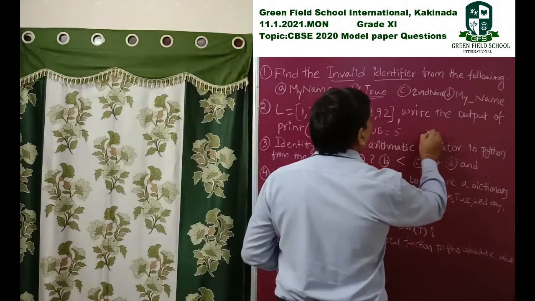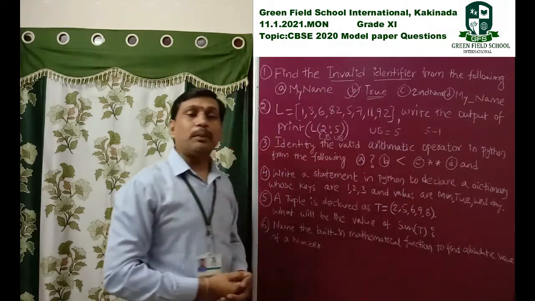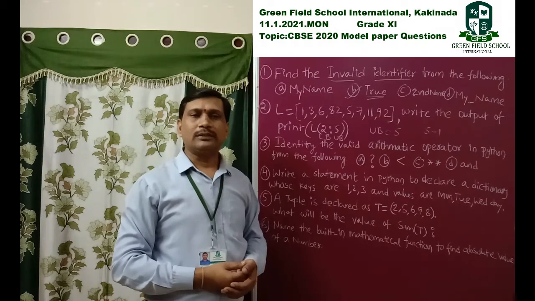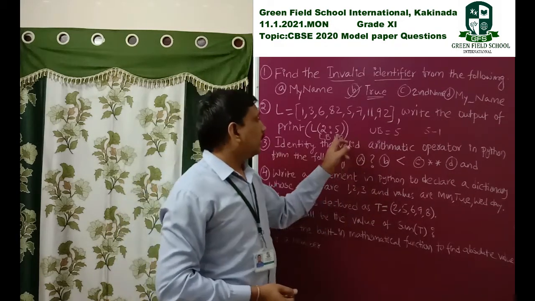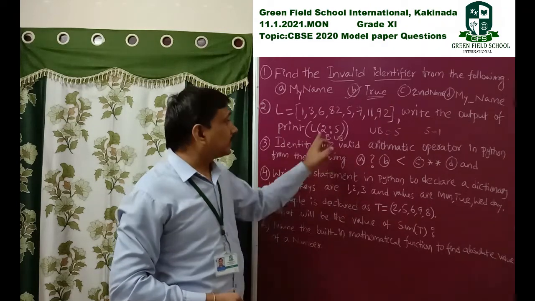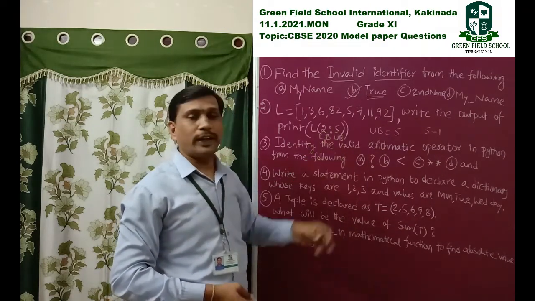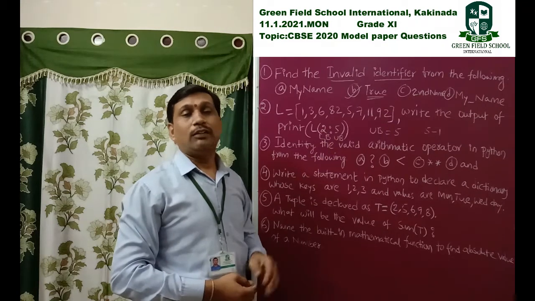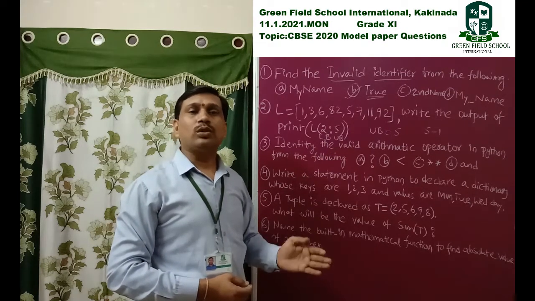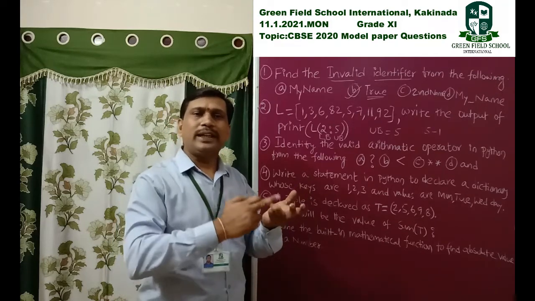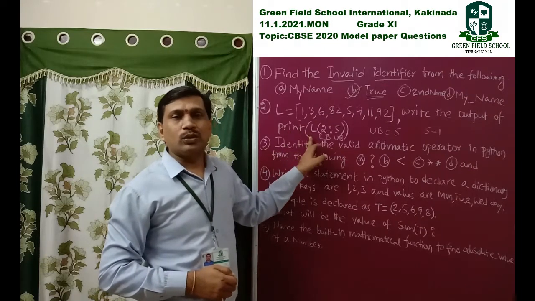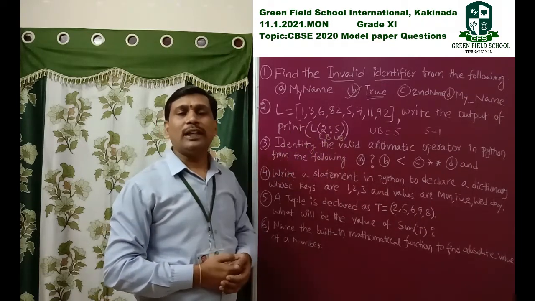The upper bound is not included when you are declaring anything in Python, so we consider only these indexes. Index 2 to 5 minus 1 means index 2 to 4. So index 2, index 3 and index 4 elements are displayed.